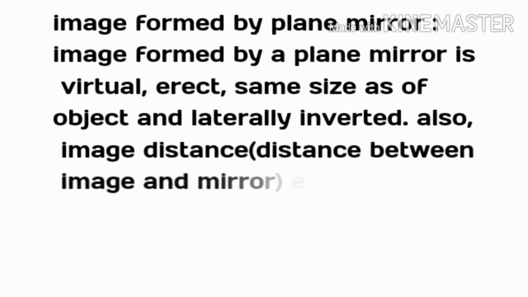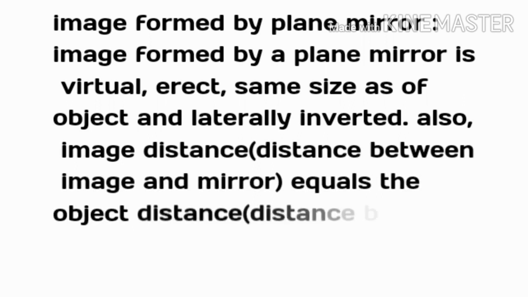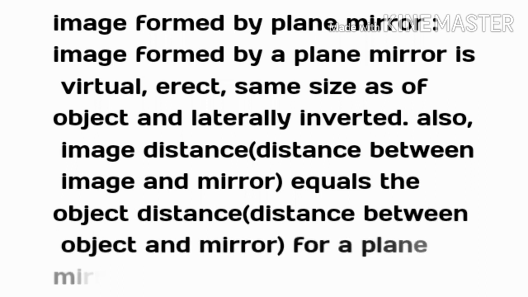Next is the image formed by a plane mirror, the mirror which we use in daily life. The image formed by a plane mirror is a virtual one, and it is always erect in nature. Another important property is that the image formed by a plane mirror is laterally inverted. Lateral inversion means the left and right sides of image and object are interchanged.